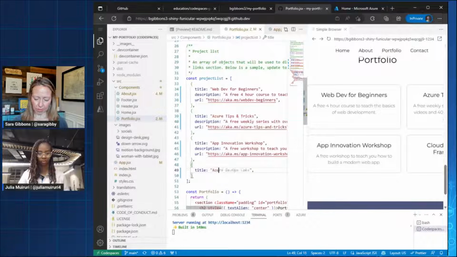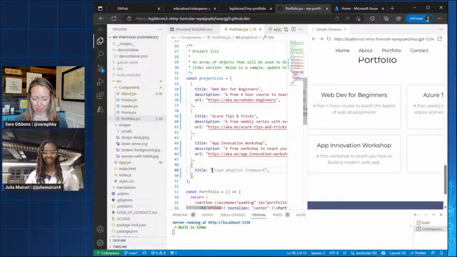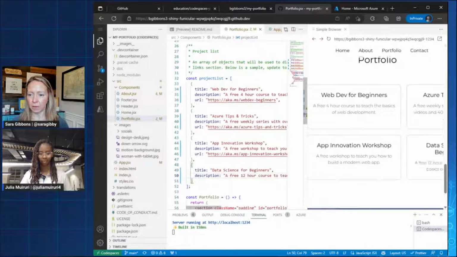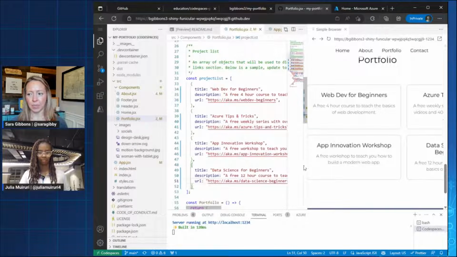And I'm going to say Azure. Well, I was going to say Azure for Students. That's another one I like to share with everyone. But how about we do data? I'm trying to think of data science for beginners. I think that is another fun curriculum we have. Let's see if it picks this up. 12-hour course to teach. Let's see which one. aka.ms. This might be the right one.